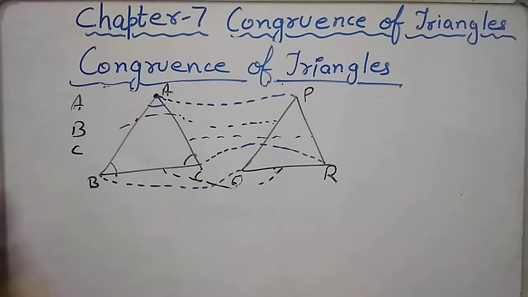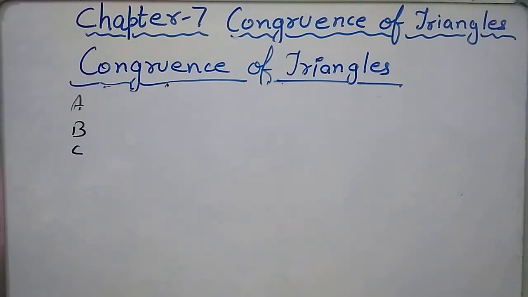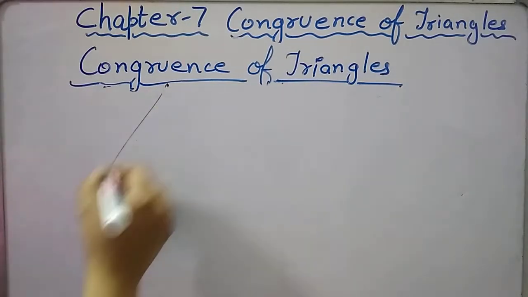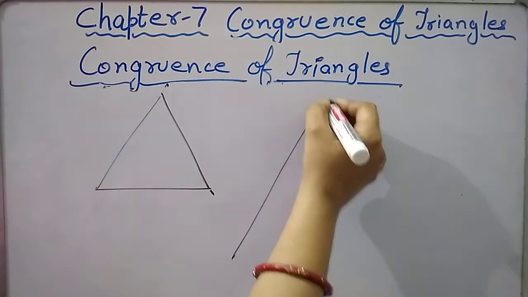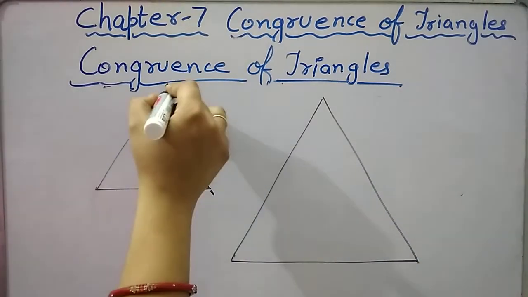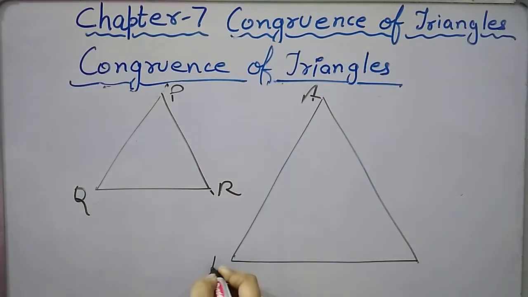Now what happens if two triangles are not congruent? If this is one triangle PQR and this is another triangle ABC, are they congruent in nature?